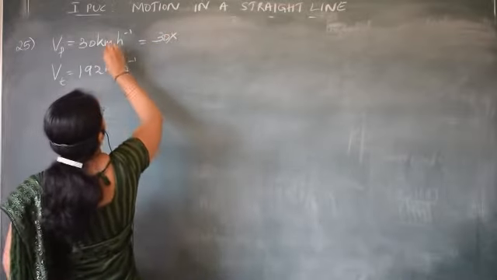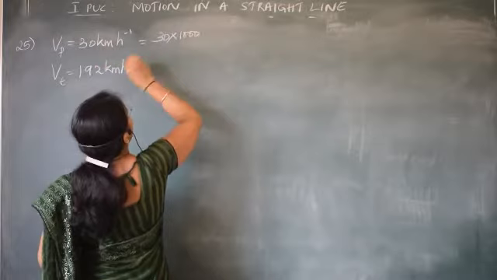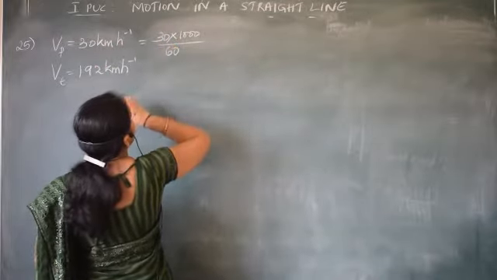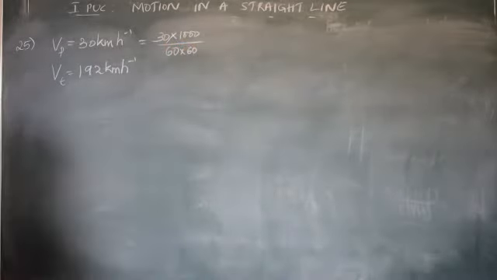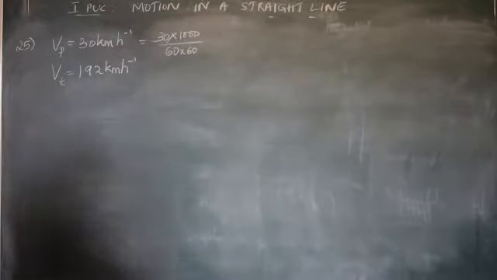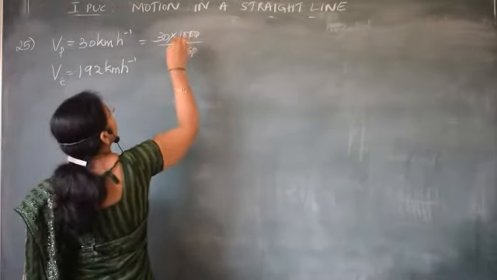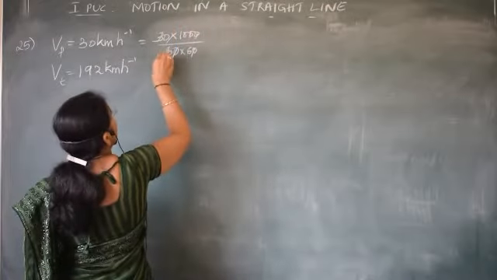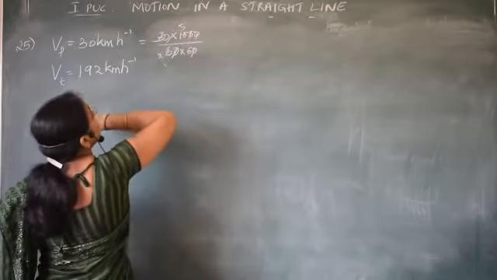30 into kilo means 1000, per hour. 1 hour is equal to 60 minutes into 60 seconds. Correct? So what answer do we get? These zeros will get cancelled. 3 ones are 3, 3 twos are 6, 2 ones are 2, 5 twos are 10.